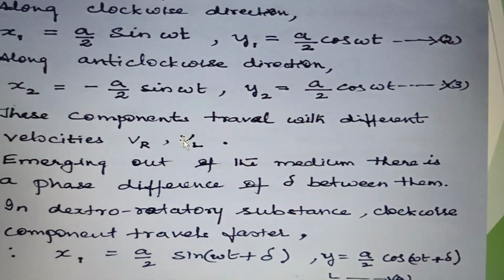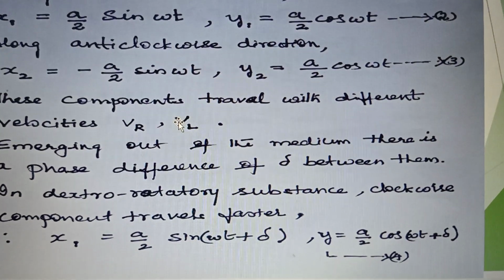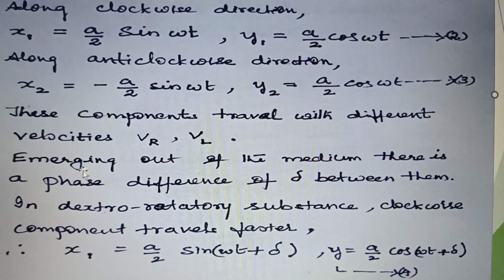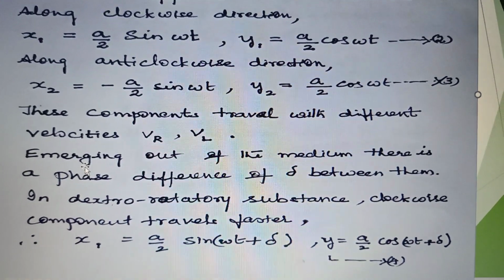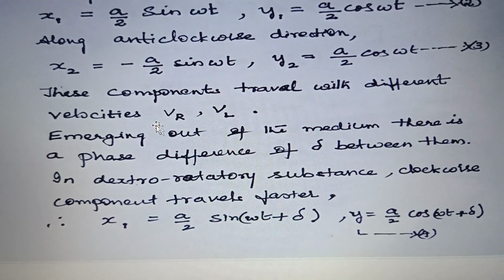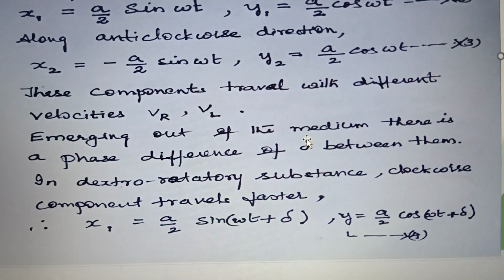Now what we have to do is that these vibrations will have a phase difference of delta between them.